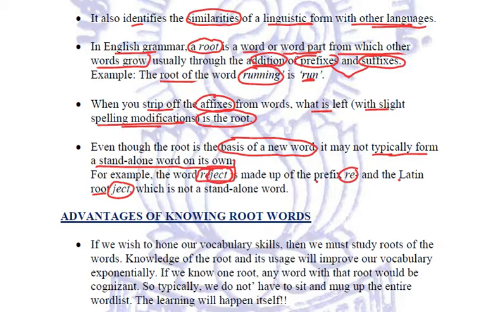But an important consideration is that ject in itself is not a standalone word. It is not used in the form of ject as it is. No. Reject, eject, subject, all these words are formed by this particular root. But ject in itself is not a stand-alone word.